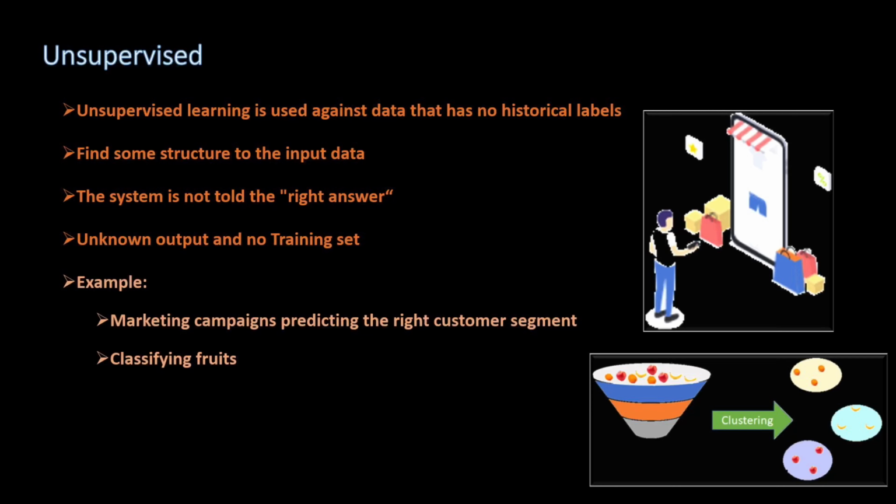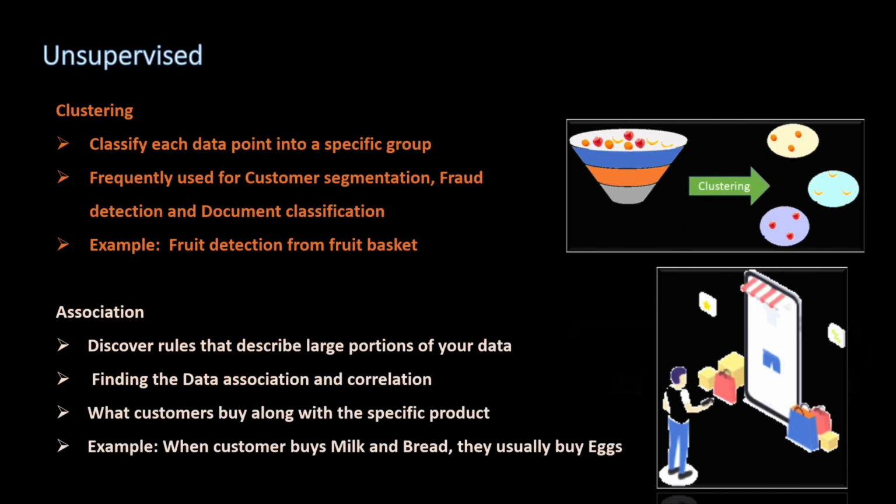Unsupervised learning is based on data that has no historical data with labels. It's finding the structure in the input data. No training set is available for these types of learning, and also output is unknown. Market campaigns that predict the right customers and classifying the fruits from a fruit basket are examples of unsupervised learning. Unsupervised learning problems can be further grouped into clustering and association problems.